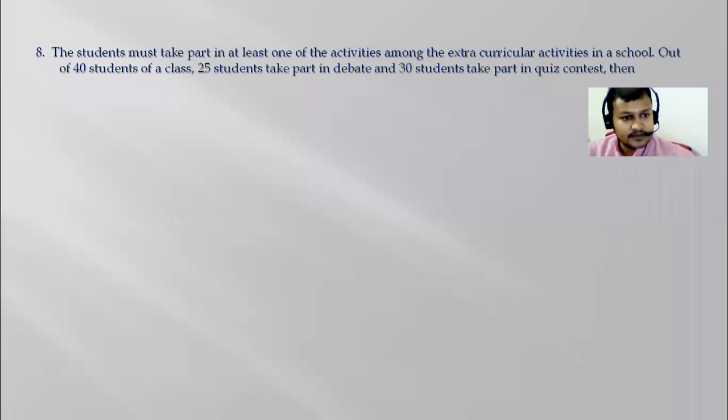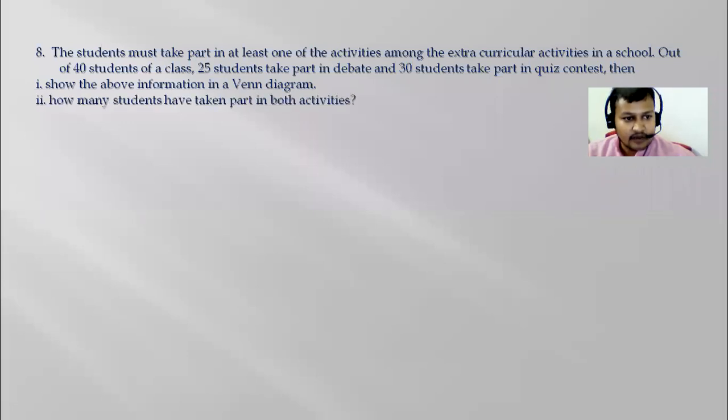The student must take part in at least one activity among the extracurricular activities in a school. Out of 40 students of a class, 25 students take part in debate and 30 students take part in quiz contest. Then show the above information in a Venn diagram. This is first question to us. Second, how many students have taken part in both activities? And I added one third question.